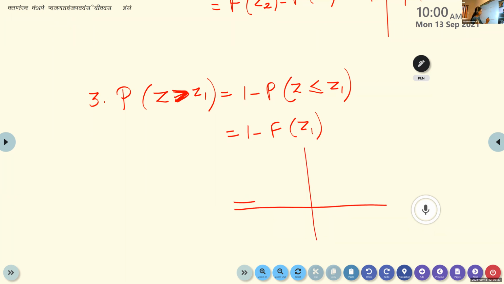Suppose the curve is like this, and here is the point z is equal to z1. We want to find the area of this part. From the total area, which is 1, from minus infinity, you subtract the other part. So P of z greater than z1 is the same as 1 minus P of z less than or equal to z1, that is 1 minus F of z1.